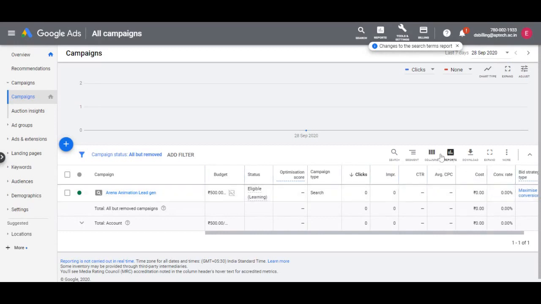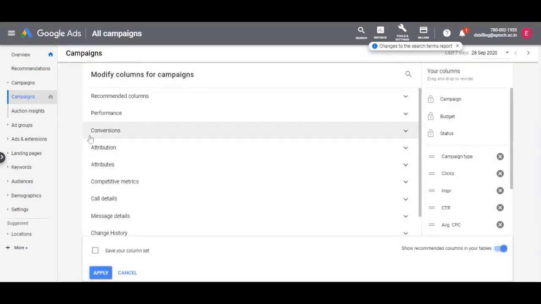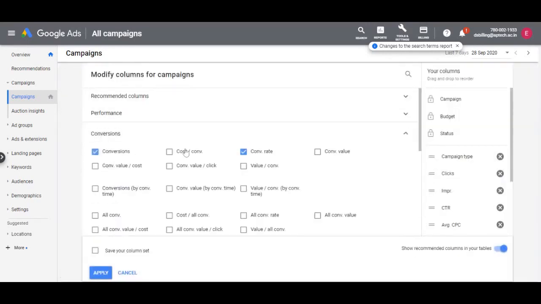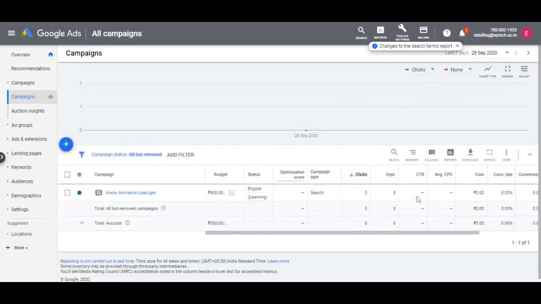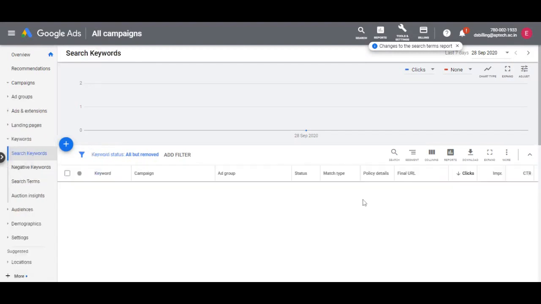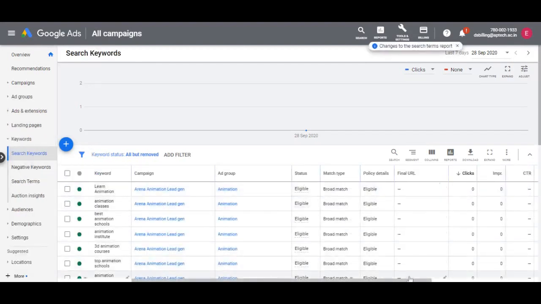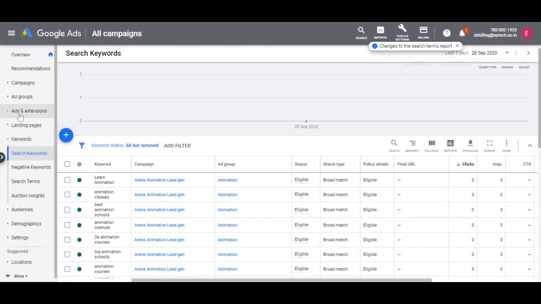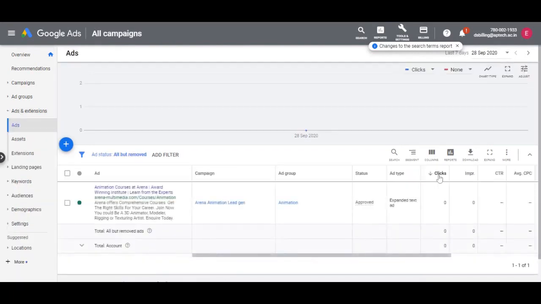To add other metrics like conversion and CPL, we just need to click on the modify columns option here, select these metrics and click on apply. They will show up in the column section too. Similarly, we can view these performance metrics at a keyword or ad level too by going through the respective sections on the left hand side panel.